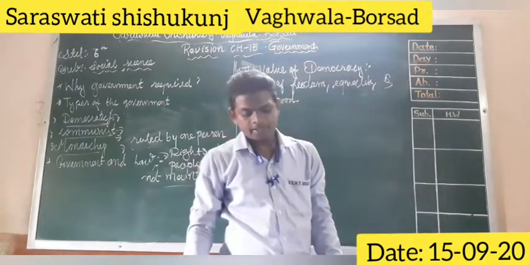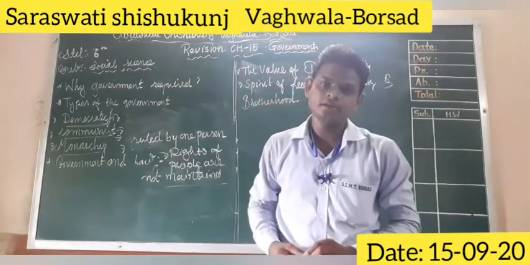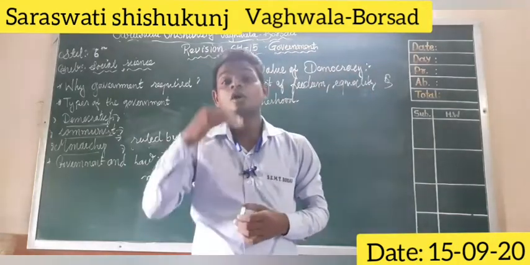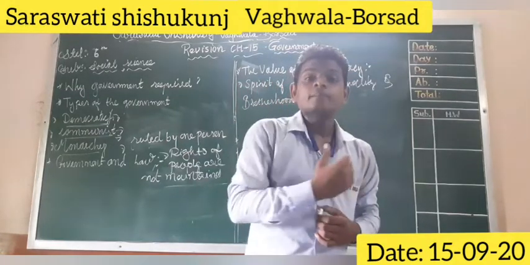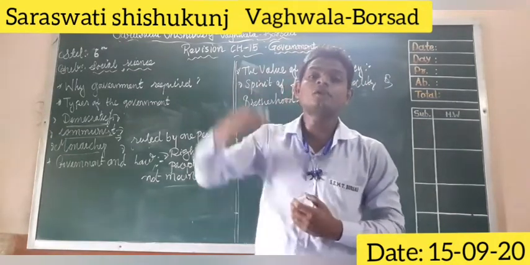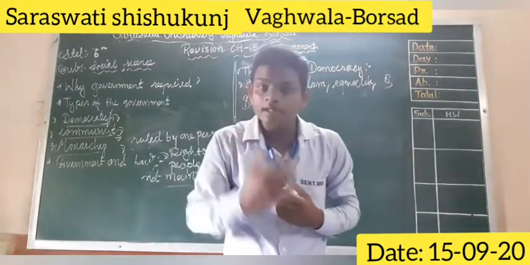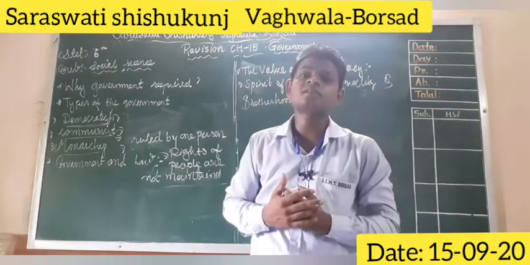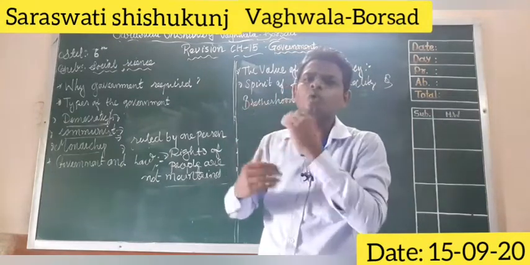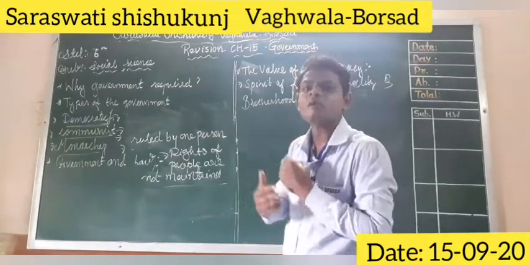A democratic government launches different schemes for the public welfare. They provide scholarships, special schemes for the poor, homeless, for the unemployed, younger ones, for the children, for women empowerment, for the elder citizens, for the government officers, for the workers, for the laborers, for the handicapped. So government will make a plan and take decisions on how to uplift these people.